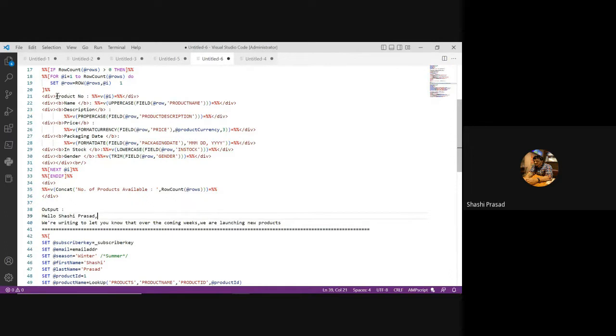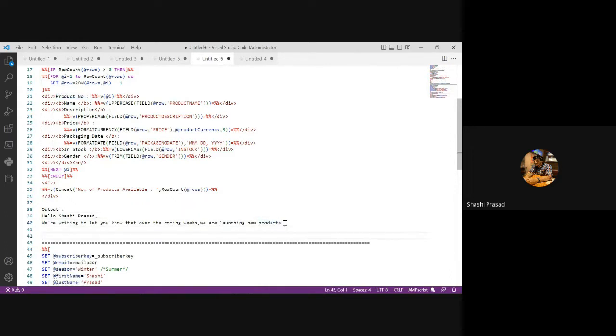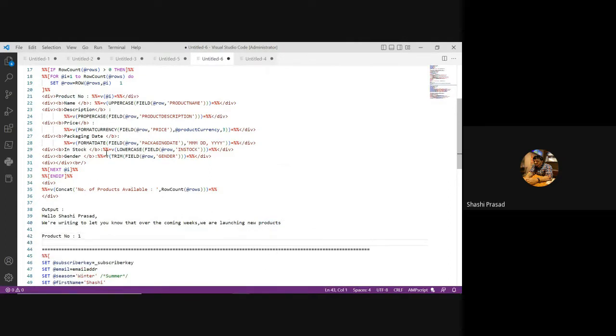And then the product number comes first. It's in bold, again the product number 1. Then all the details like initially what we did. Here I'm using the field function: from row 1, bring the product name, then all the description for that particular row.